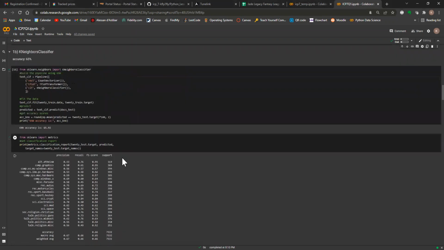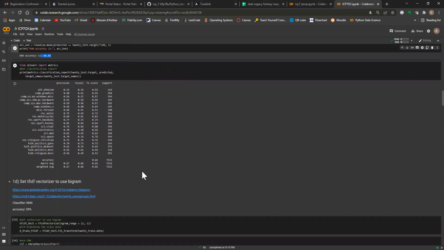Then for KNN, we built a pipeline for that, and then we fit, predicted, and then got the accuracy, which was 65.92. And then we got the classification report for that.